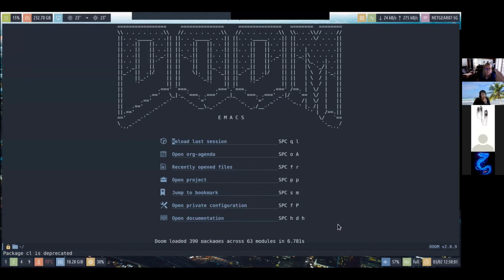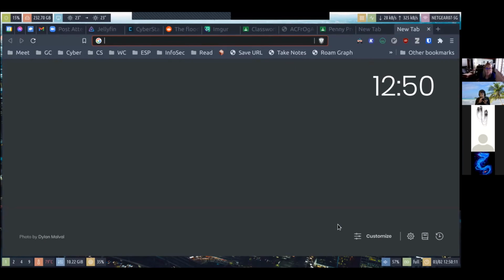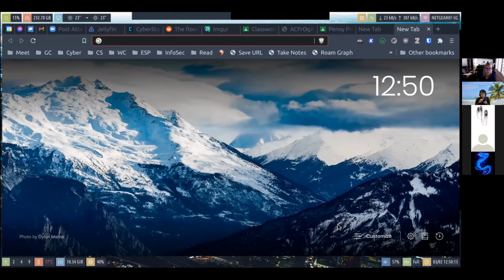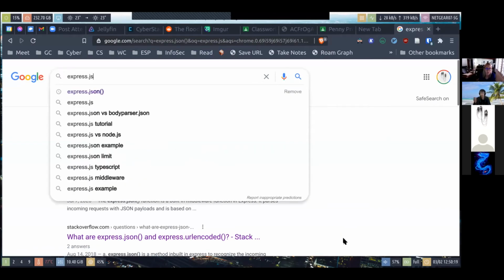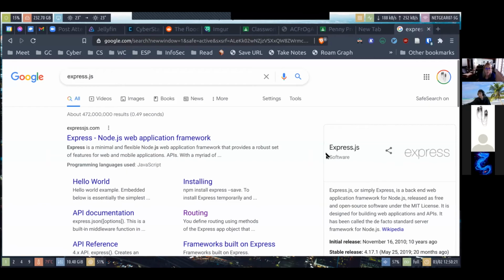Okay, so I'm going to demo how to use the package Express, so express.js. Express.js is a Node.js web development framework, and you can install it from npm, the thing that Eric showed earlier.